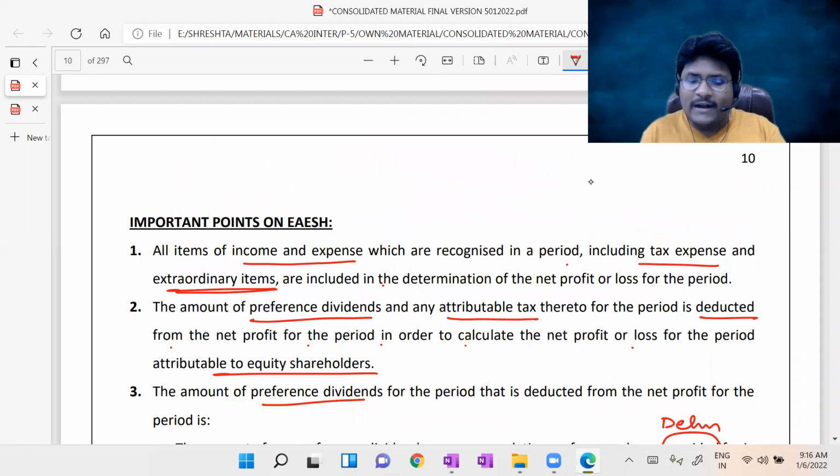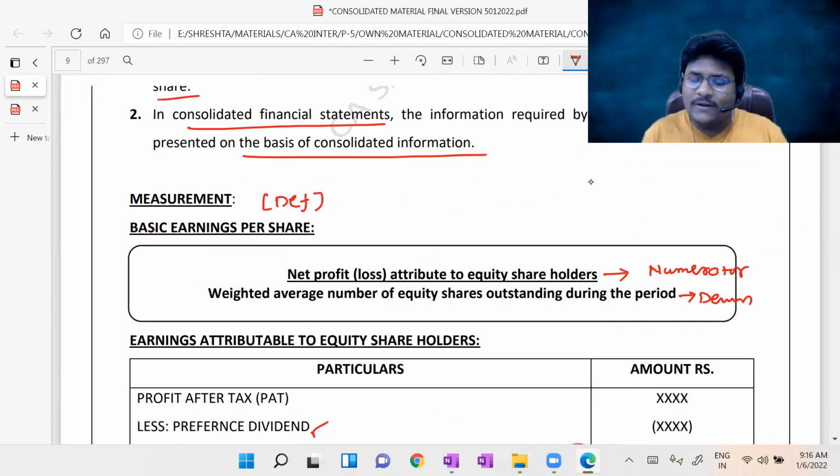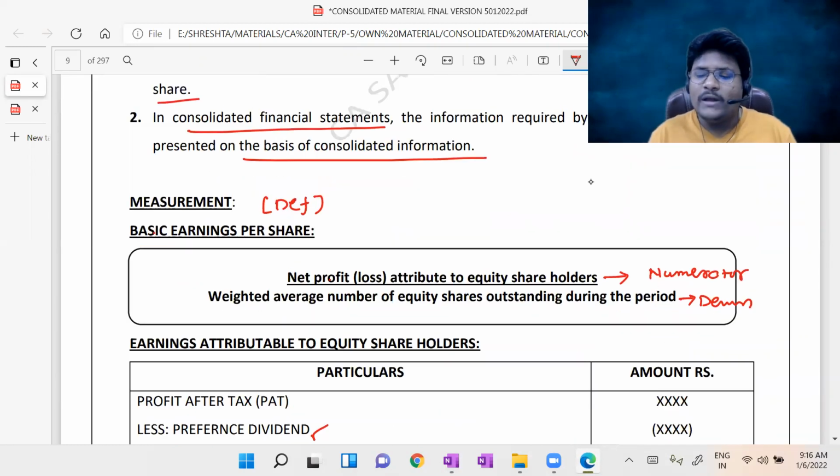Now, hope you understand exactly things related to earnings available to equity shareholders or net profit or loss attributable to equity shareholders. Okay. Then coming here, weighted average number of equity shares outstanding during the period. All of you, please observe what is the meaning of WANS, weighted average number of equity shares.